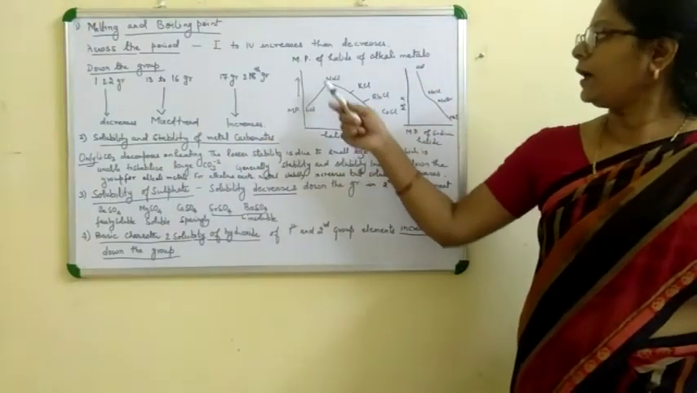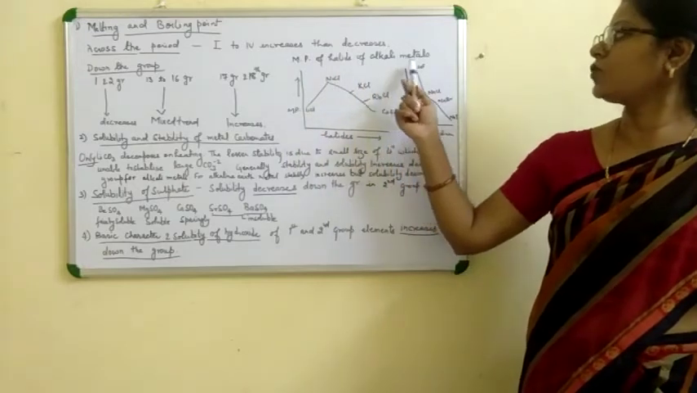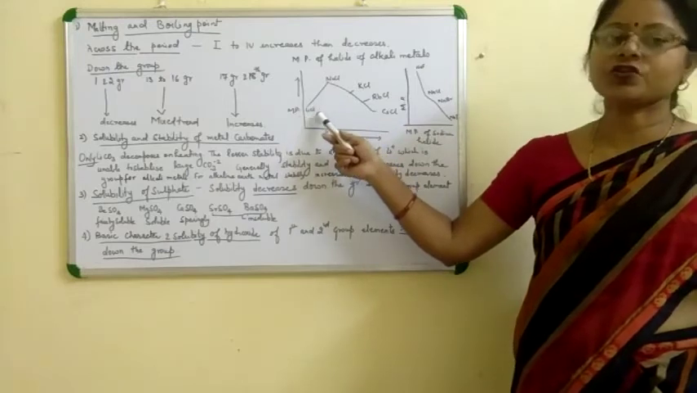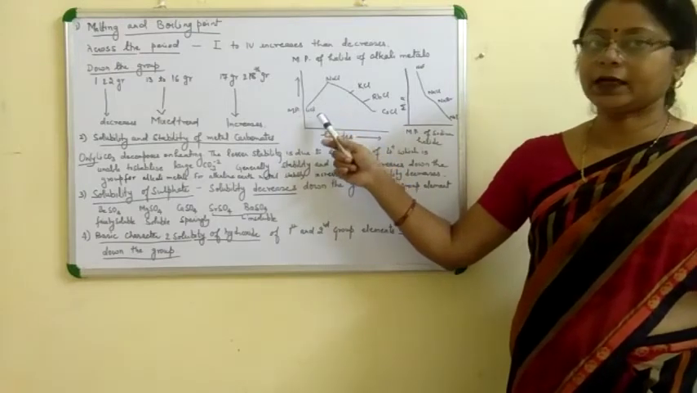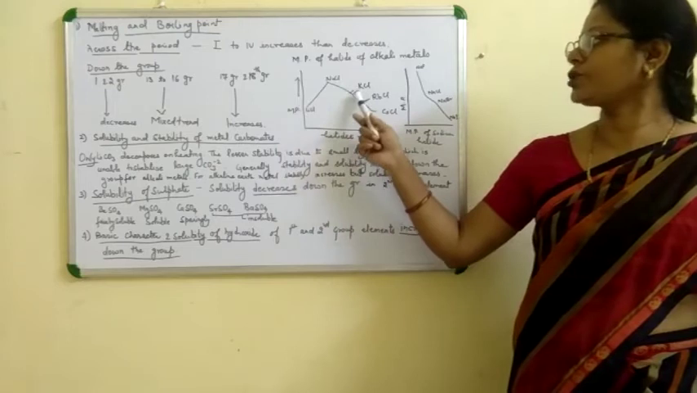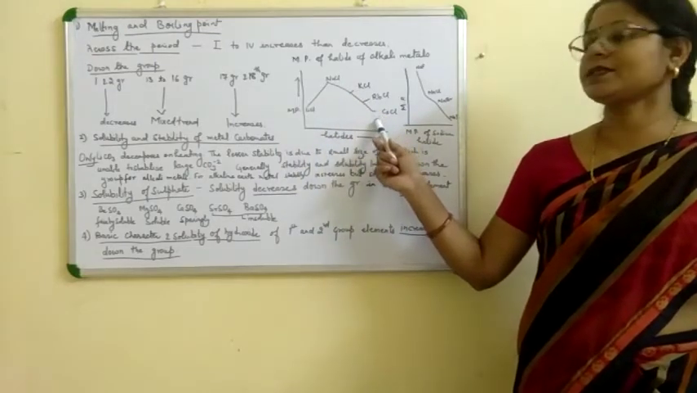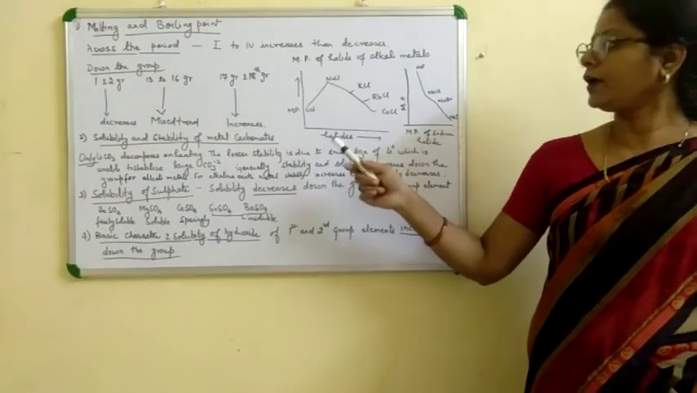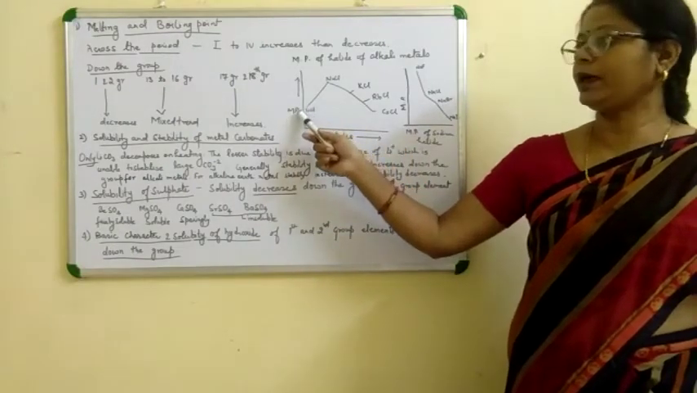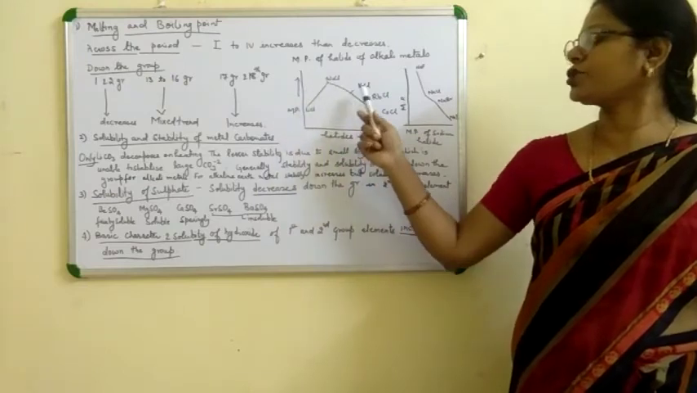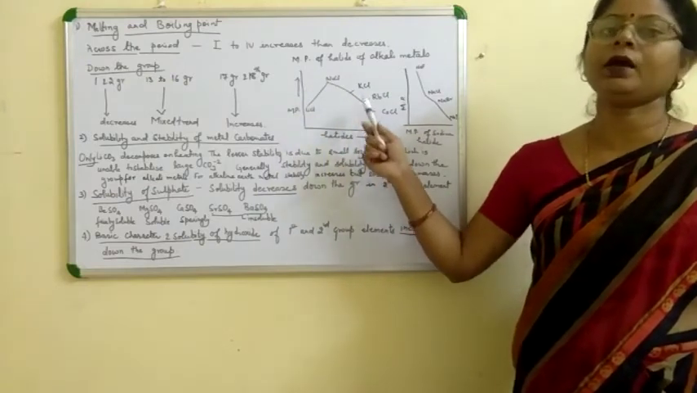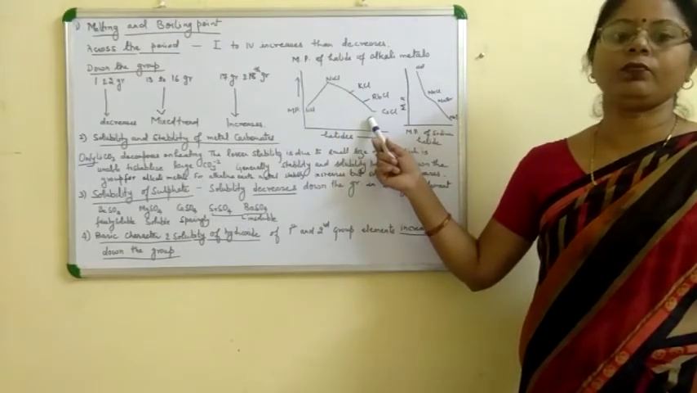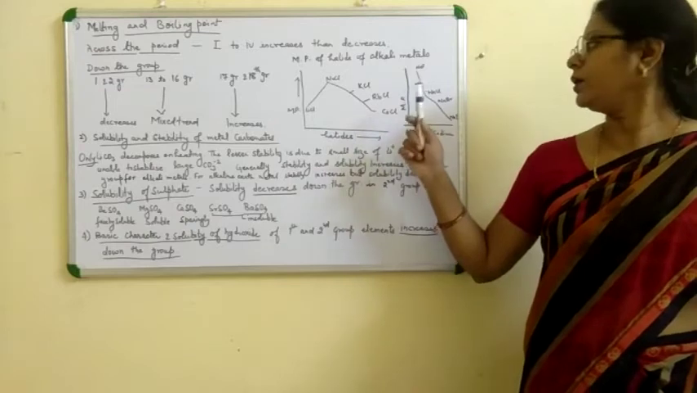Now, melting point of halides of alkali metals. If we take the melting point of first group elements like lithium chloride, sodium chloride, potassium chloride, rubidium chloride and cesium chloride: lithium chloride, being covalent in nature, has a lower melting point, and after that sodium chloride, potassium chloride, rubidium and cesium chloride, the melting point continuously decreases as we move down the group.